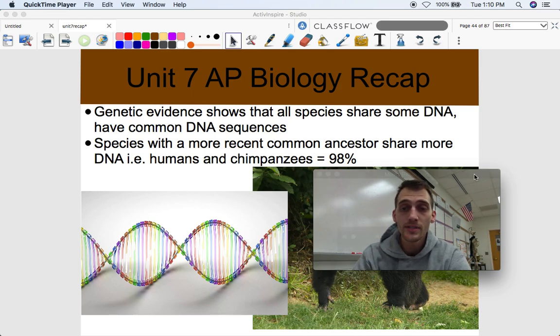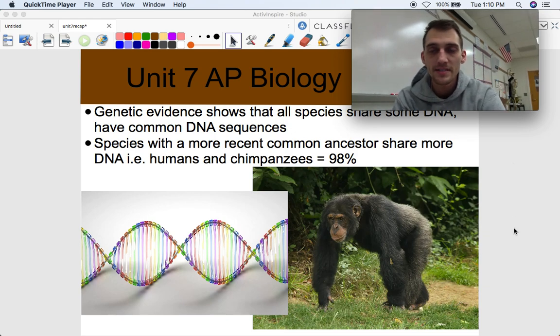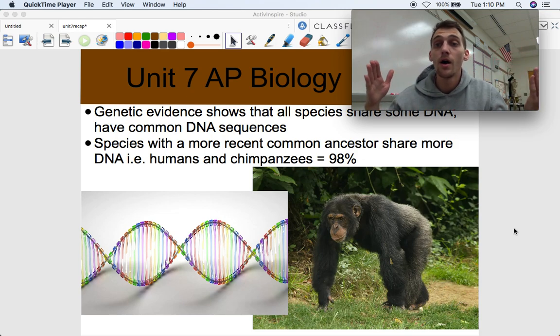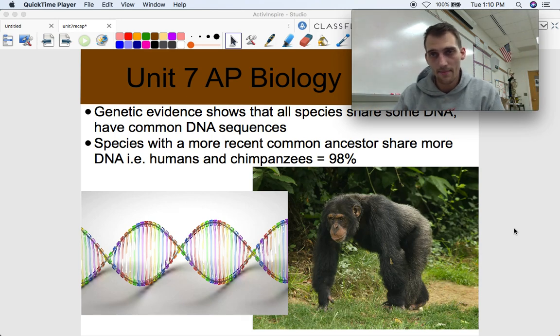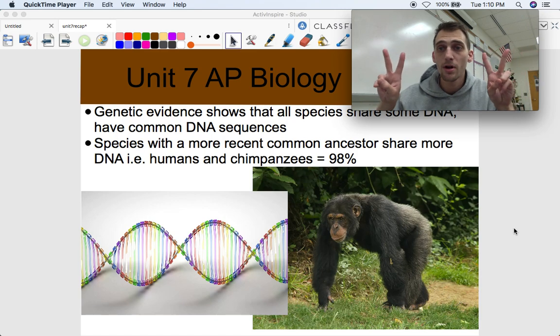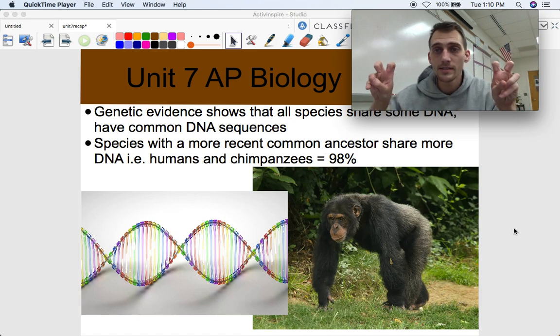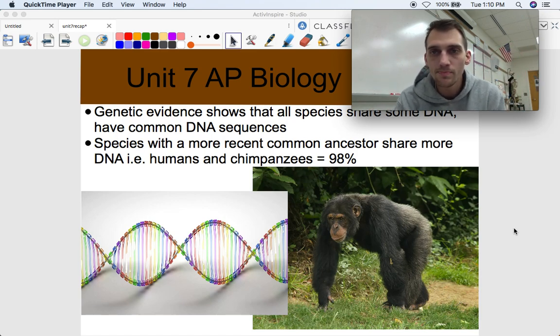Okay, so our closest living relatives, as far as species go, are chimpanzees. Why do I say we're the closest living relatives? Well, cousins, we have a recent common ancestor. Our two species diverged from one common ancestor more recently than any other species. So they are what you call our cousins. And how do we know that they are cousins? 98% of the genome of a human being is exactly the same as that of a chimpanzee. There's only a 2% difference in the genome between a chimpanzee and a human being, which suggests we had a very recent common ancestor, okay?